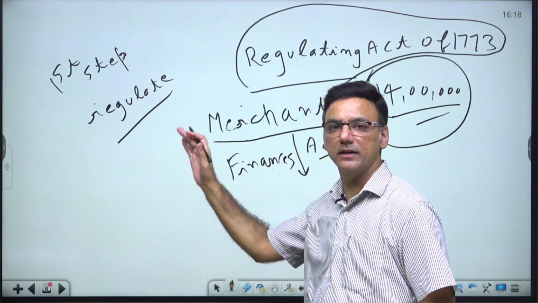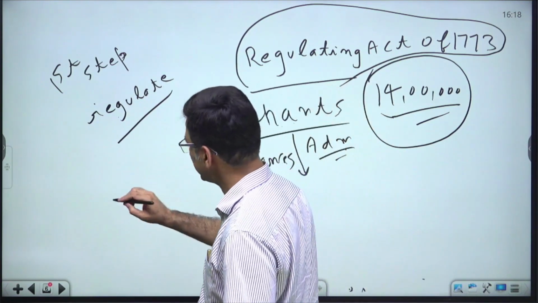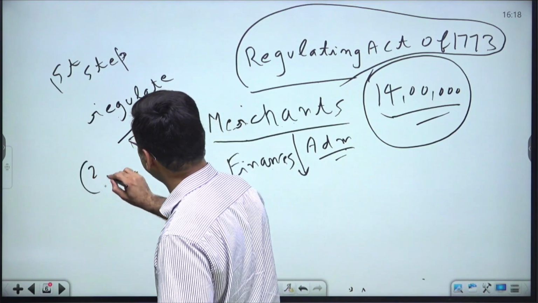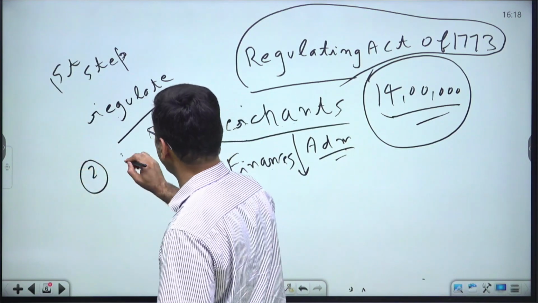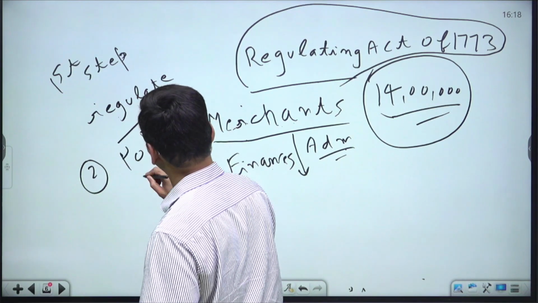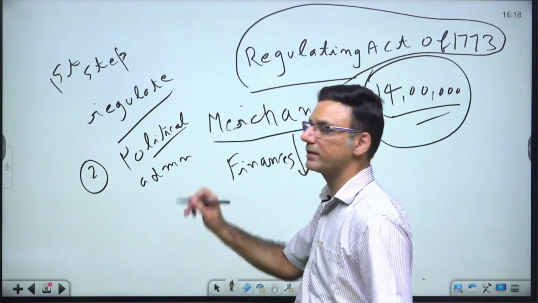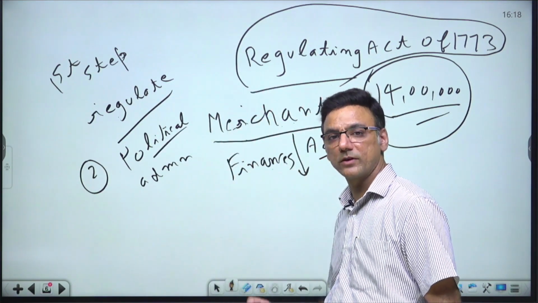First thing first, that they wanted, they were looking for such a long time. Secondly, it acknowledged the political and administrative functions of the East India Company for the first time.